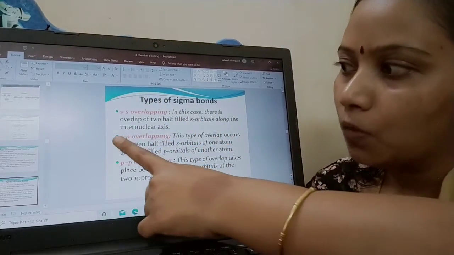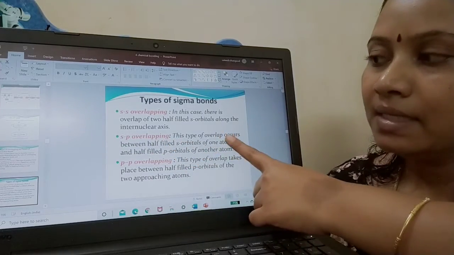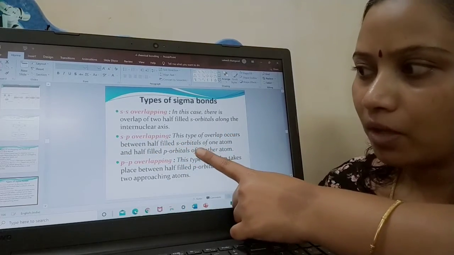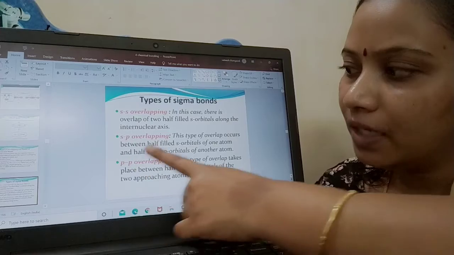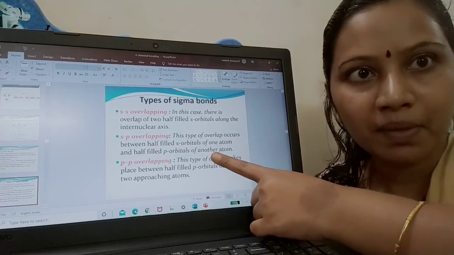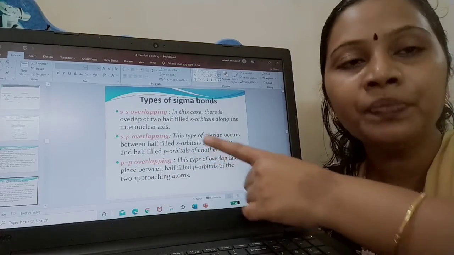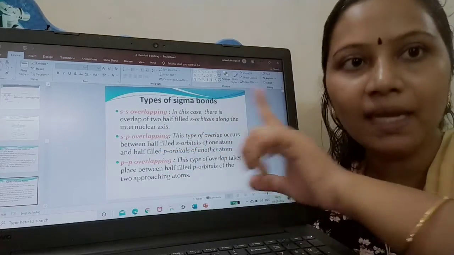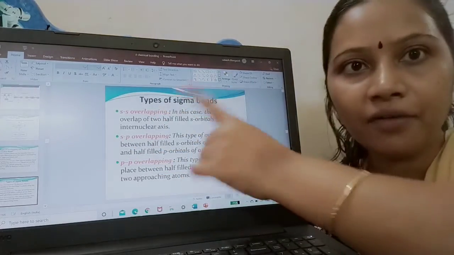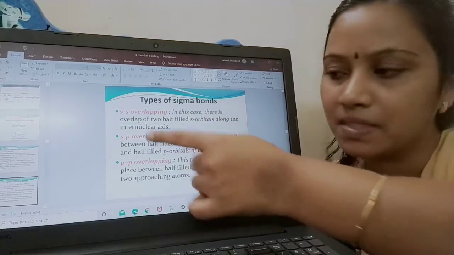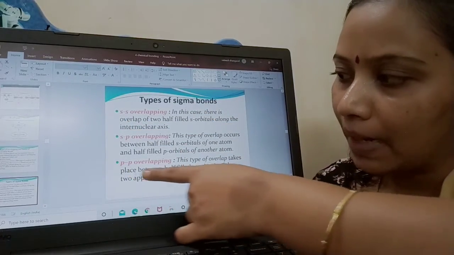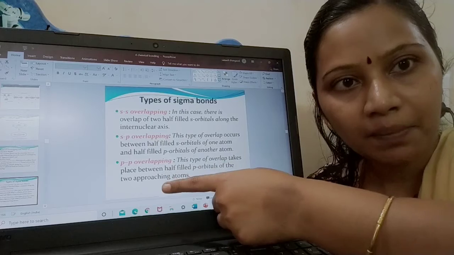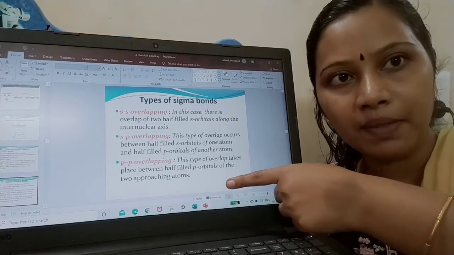Okay. Now what is sp overlapping? This occurs between a half-filled s orbital of one atom and a half-filled p orbital of another atom. Remember hydrogen and chloride overlapping, where half-filled p and half-filled s are overlapping. Here, half-filled s of two atoms. And what is PP overlapping? This is between a half-filled p of one atom and a half-filled p of the other atom.